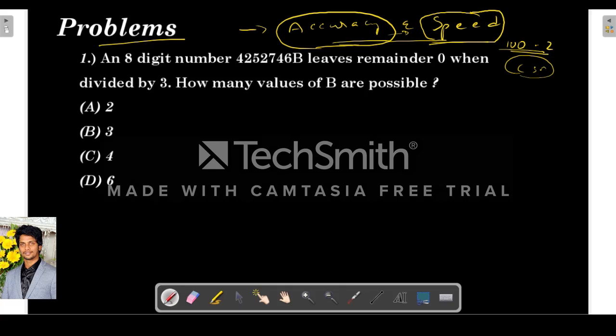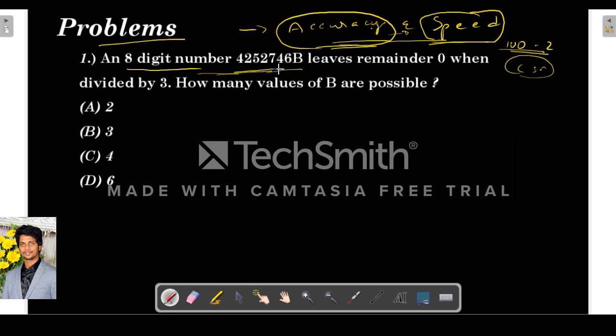So that's why whatever problems I teach, I will teach through the concept only. I don't use any shortcuts, because accuracy is important. You need to know the concept to solve the problem. Okay, so now read the question.